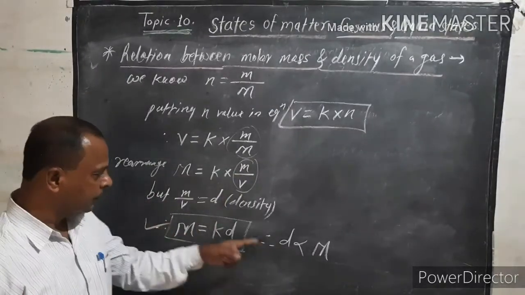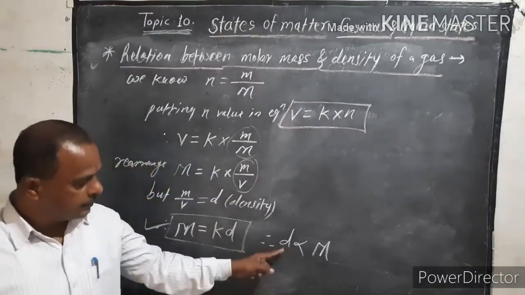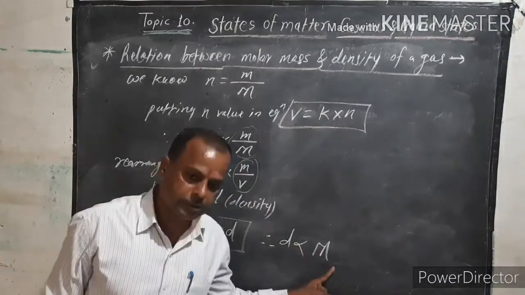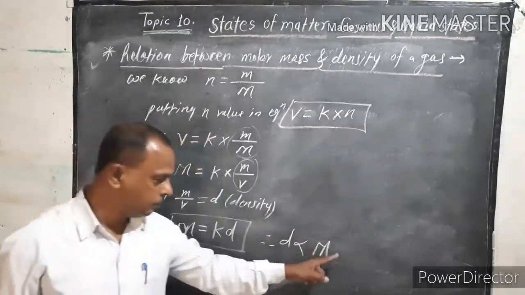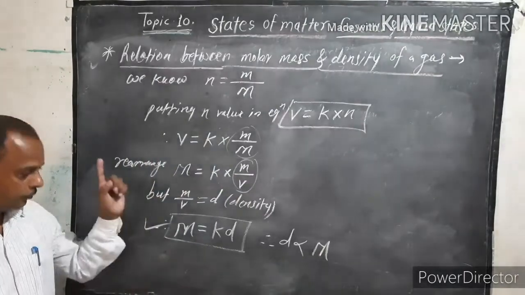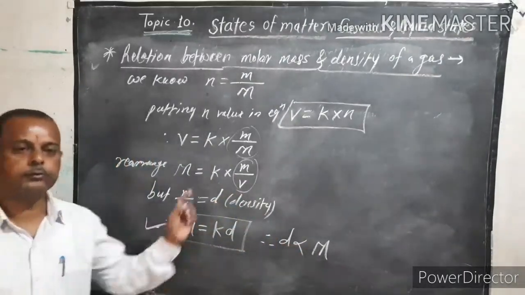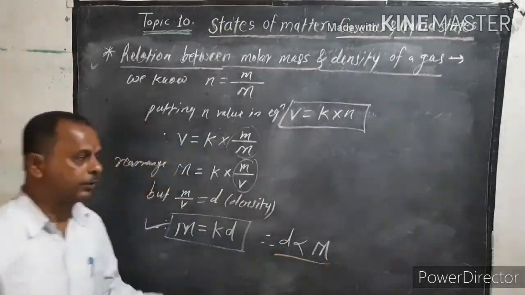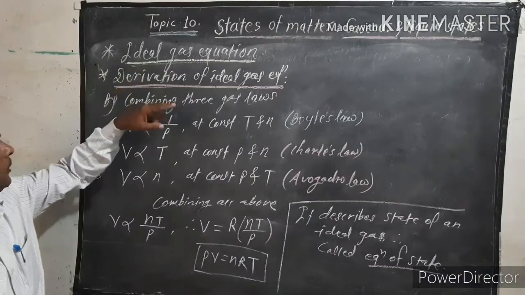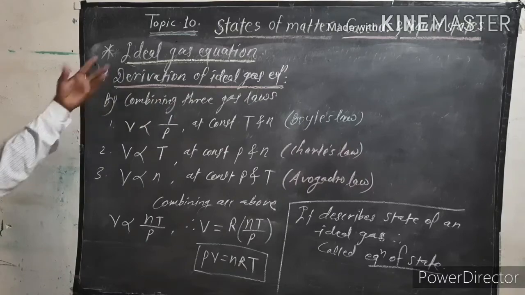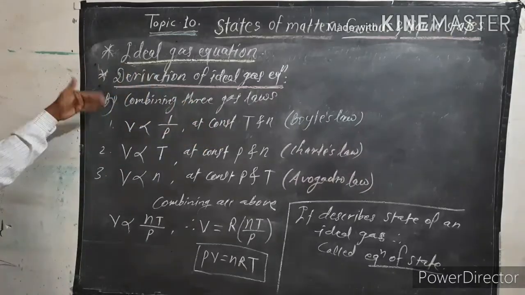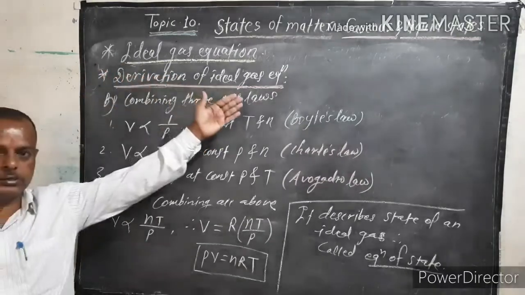Okay, so the density of a gas is directly proportional to its molar mass, M. What is the conclusion? The density of a gas is directly proportional to its molar mass. Now the next point is the ideal gas equation and its derivation. We will see these points. What is an ideal gas?